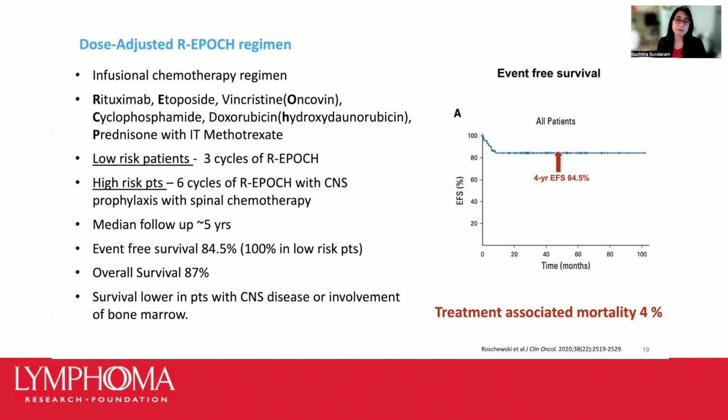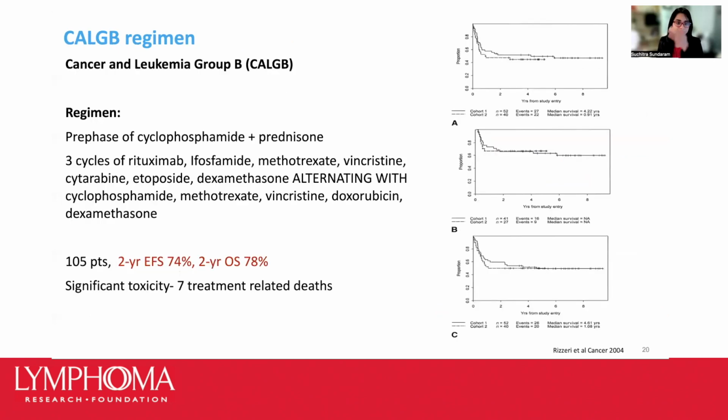And there's no question that this regimen is easier to deliver than the traditional regimens we discussed before. One of the reasons is that outpatient administration is an option. And this is particularly useful in older adults, who tend to tolerate this regimen much better with fewer toxicities. And in those patients, it can actually be considered the standard treatment, with the more traditional intensive options reserved for patients with bone marrow involvement or CNS involvement, as those are clearly high-risk features in this disease.